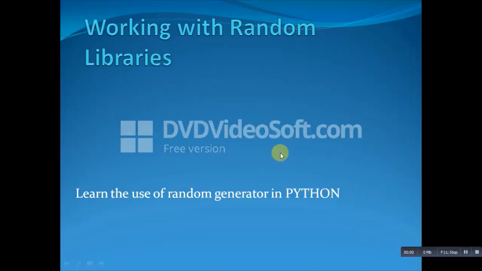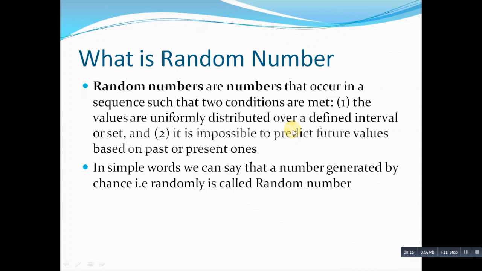Hello everybody. In my last two classes you have seen how to work with Python libraries, and today we will see what a random number is and how random numbers are used in Python. What is a random number? Random numbers are numbers that occur in a sequence such that two conditions are met.